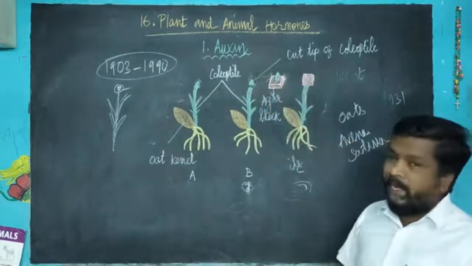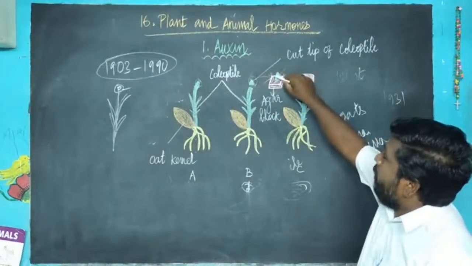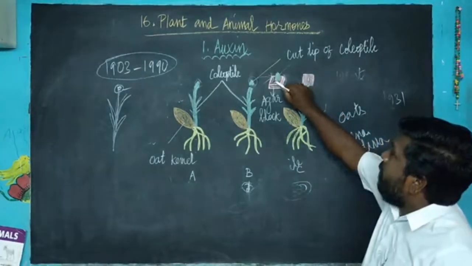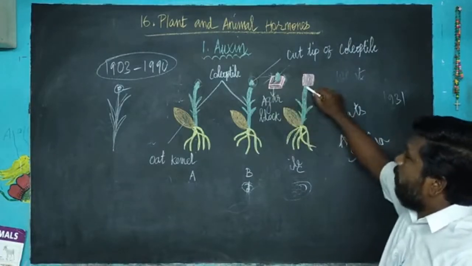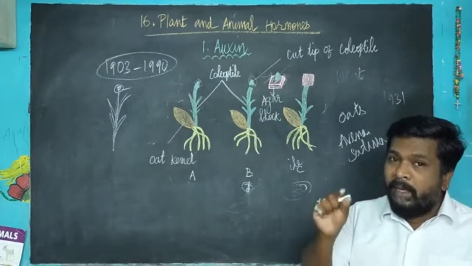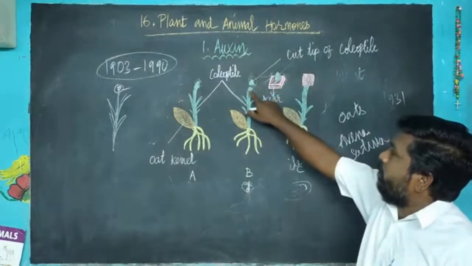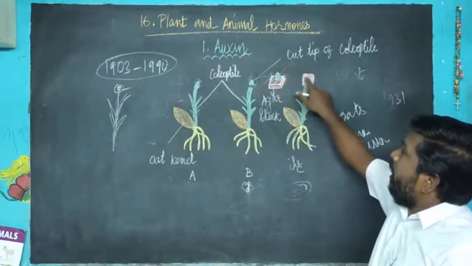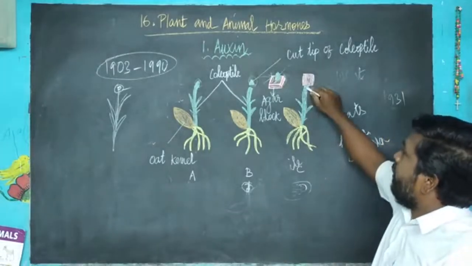Nothing happened. Later he removed the tip and inserted the agar block onto the decapitated coleoptile of Avena. We said decapitated, right? The coleoptile whose tip is removed is the decapitated coleoptile. He placed the agar block on that decapitated coleoptile. After some time, he observed that the coleoptile slowly grew.